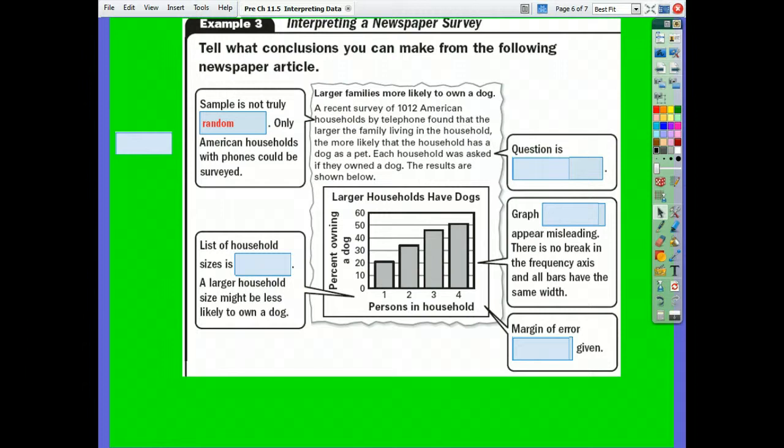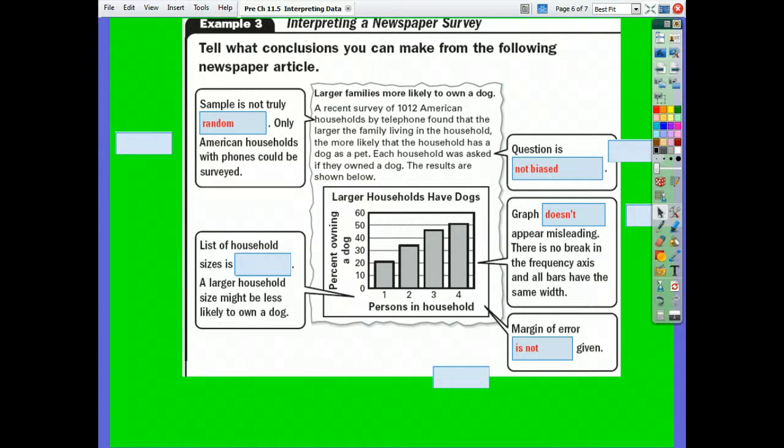Now, how about the question that they asked? Is it biased or unbiased? Each household was asked if they owned a dog. Unbiased. The graph is or is not misleading? It does not appear misleading. There's no broken vertical axis. They start at 0. They've got everything they're supposed to have. Is the margin of error given? No. Margin of error is not given to us on that survey.